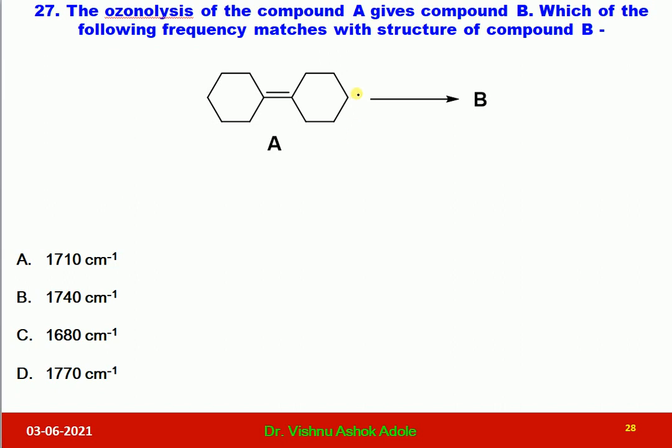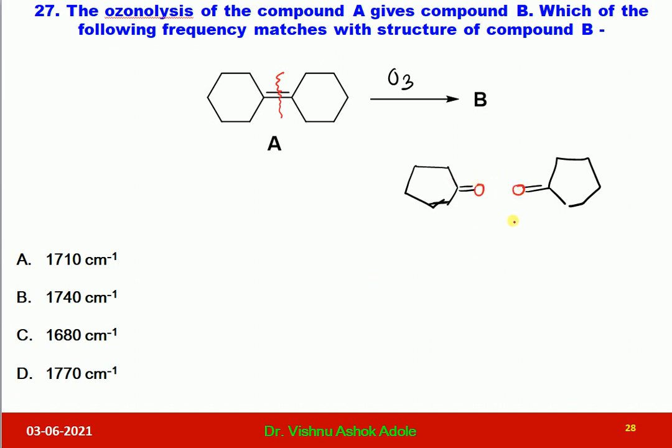First of all we have to write down the ozonolysis reaction, because if we know the structure of B, then we can match the frequencies given in options A, B, C, D. For any ozonolysis reaction, you only have to break this bond, and after breaking this bond, you have to write down the structure like this, and then you have to write down oxygen to both parts.